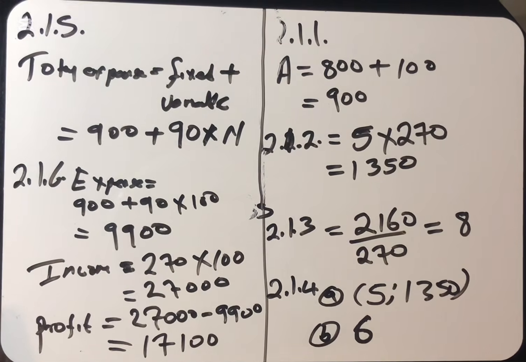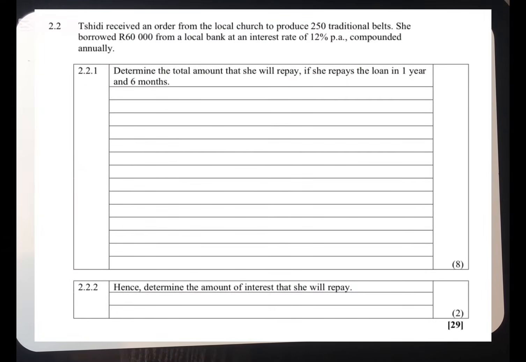It says that CD received an order from the local church to produce 250 traditional belts. She borrowed 60,000 from a local bank at an interest rate of 12% per annum compounded annually.